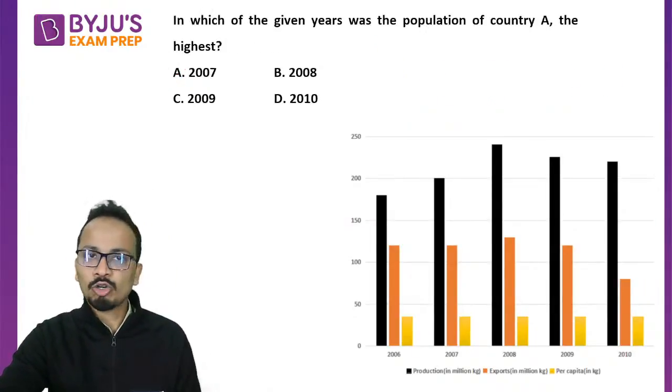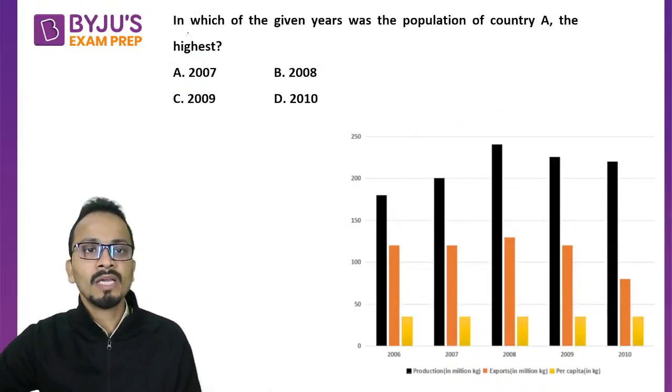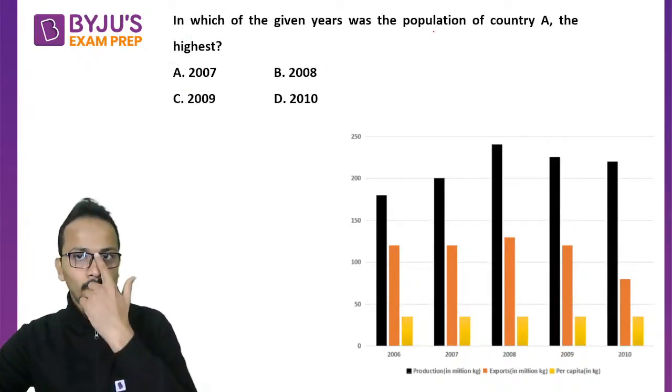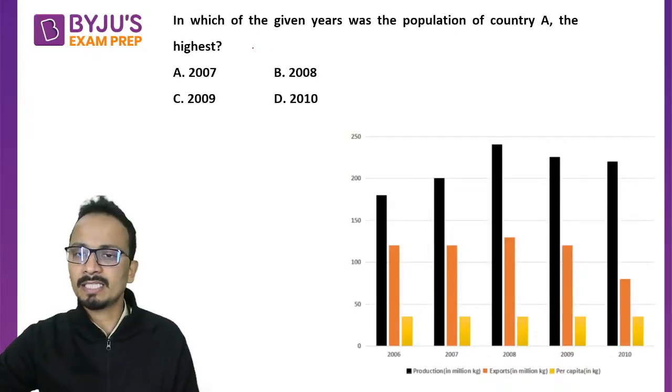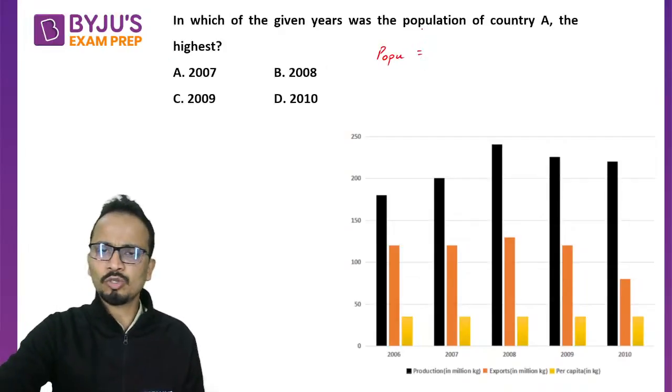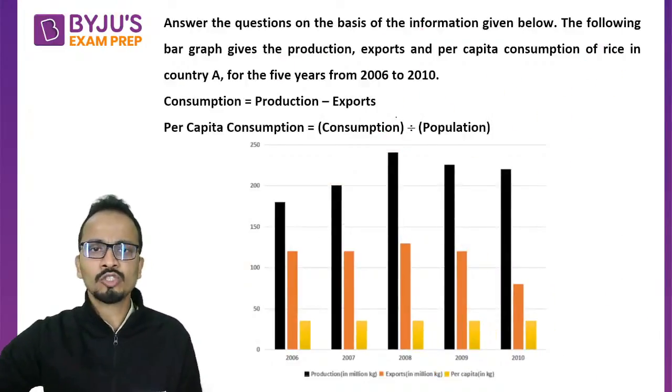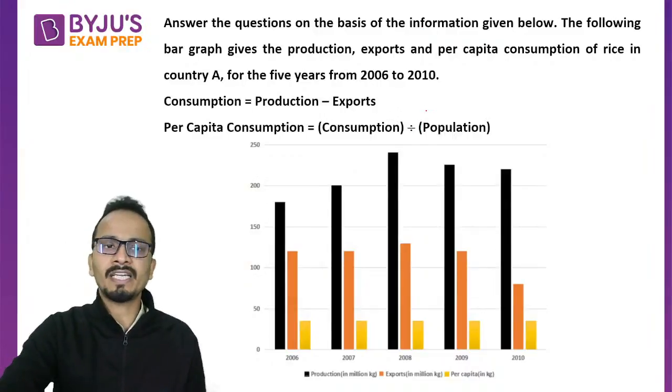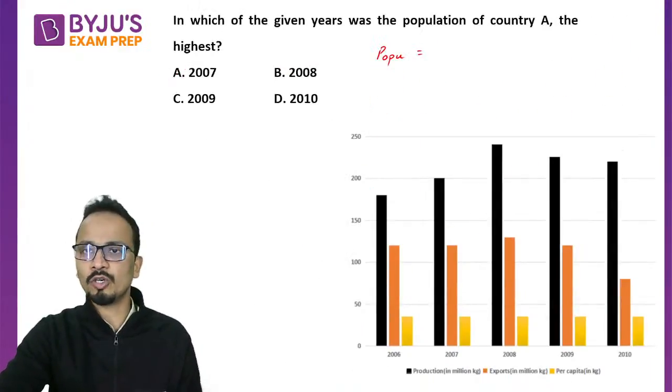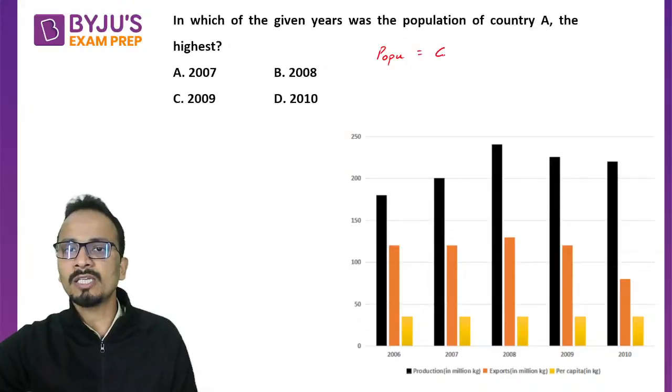Right, now question number 3 for the same set. In which of the given years was the population of A the highest? Now how can we calculate population? We have already seen earlier. So if I go back a few screens, population will be consumption divided by per capita consumption. Okay, so it is the total consumption divided by per capita consumption.